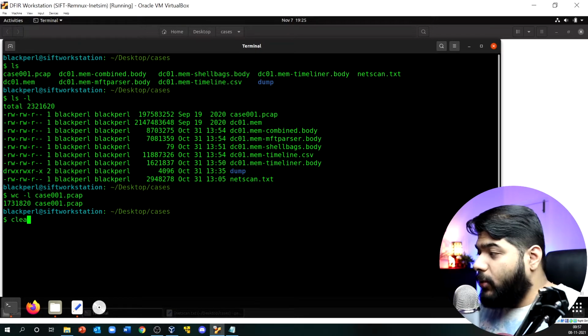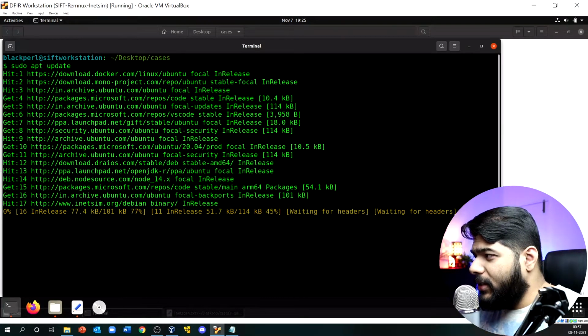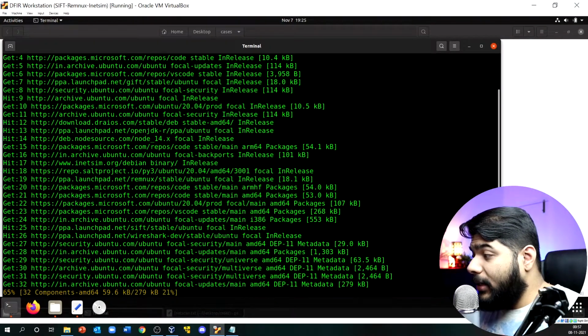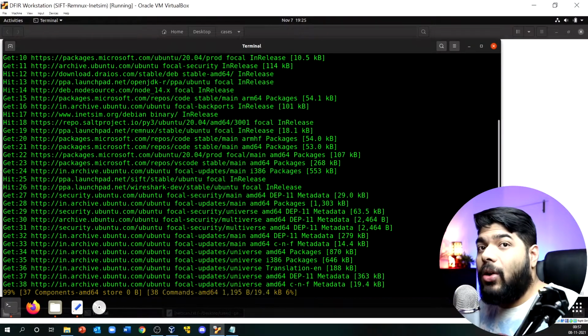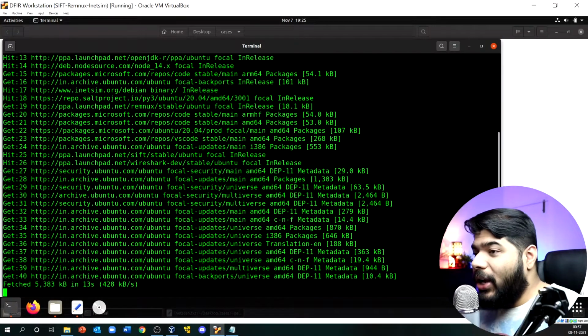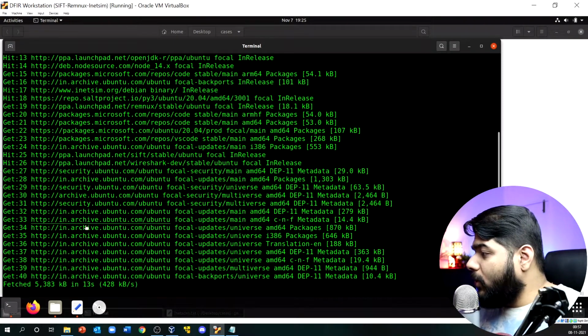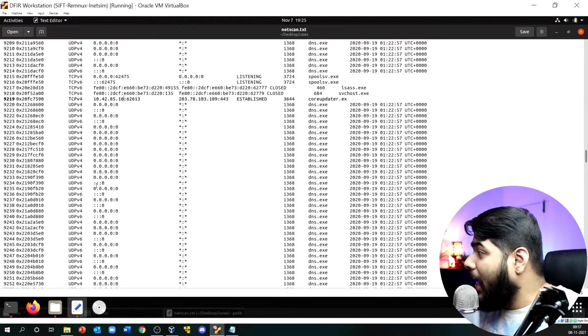Okay, so for doing that, let me clear up my screen. The first step before installing Snort is to quickly update my system. I believe it is updated, but let's do it once again. Once it is done, we just have to perform a little bit of tweaking on the Snort file, and we have to tell Snort which network it has to look at. So if you remember, let me open up the netscan that we ran from the memory, this was our note of identification, right?